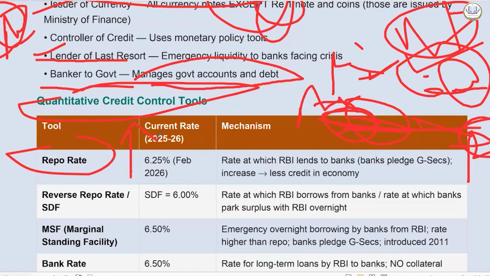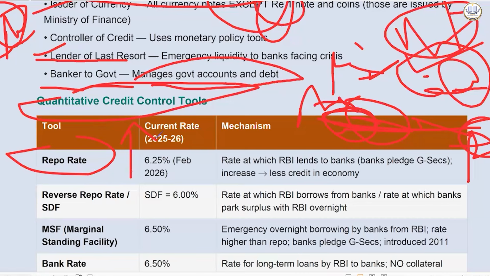So banks have surplus, they park it with RBI overnight, and RBI gives them some interest rate. RBI is the bankers' bank. So what does a bank do? They give you lesser interest, and they charge you the maximum. So RBI's reverse repo rate is lesser and the repo rate is higher. They are, after all, the bankers' bank.